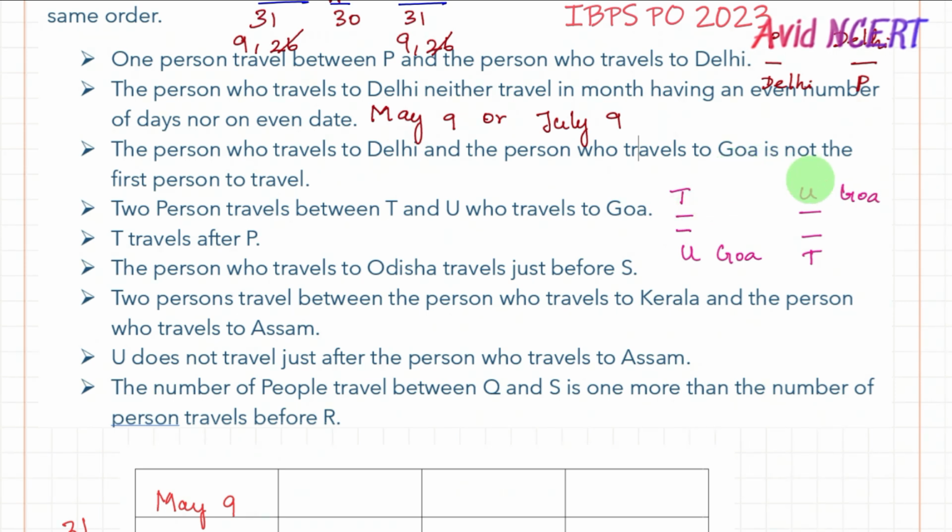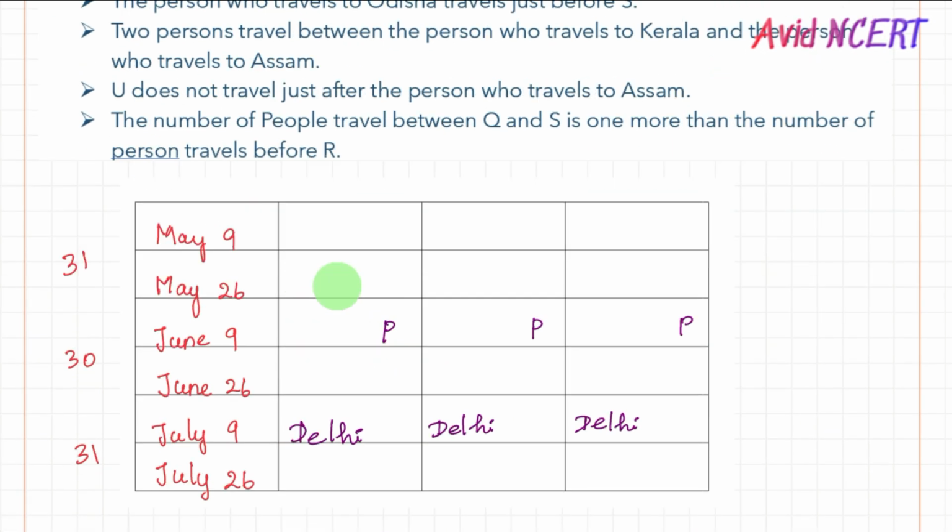One more clue we add is that Goa is not the first person to travel. So Goa cannot be in the first box. If I place U as Goa here, there'll be two persons and T here. If you try to place Goa here, this is P's place, so U cannot be placed here. Goa cannot be placed here because there are not two persons to put T. So these are the options. Let's try to put it in reverse. Let's try to put T on the top and then Goa in the successive places. If I put T here, two places, one, two, Goa can go here. If we put T here, anyway we cannot, because P is already there. So this is the only option for now.